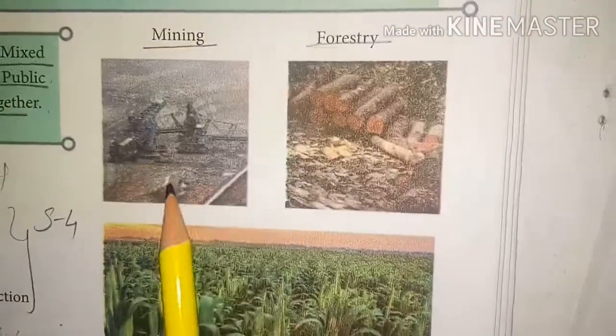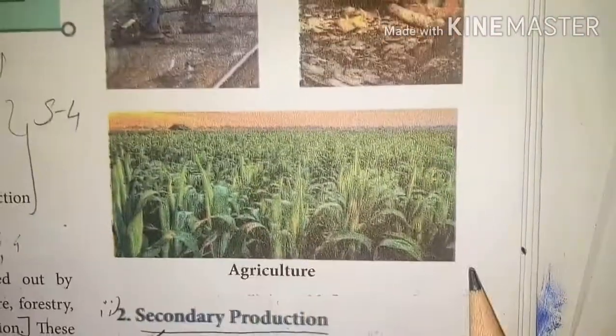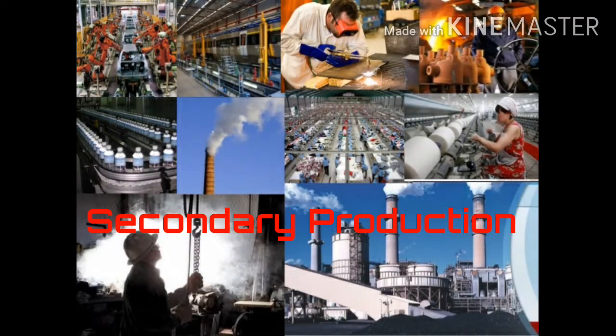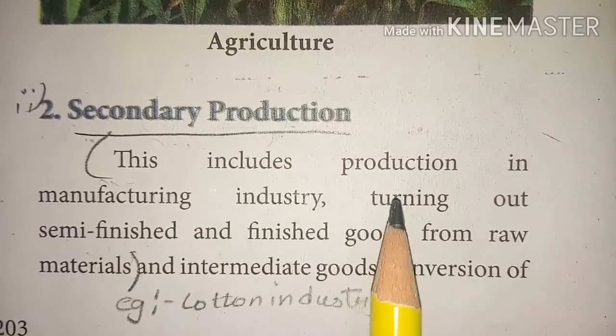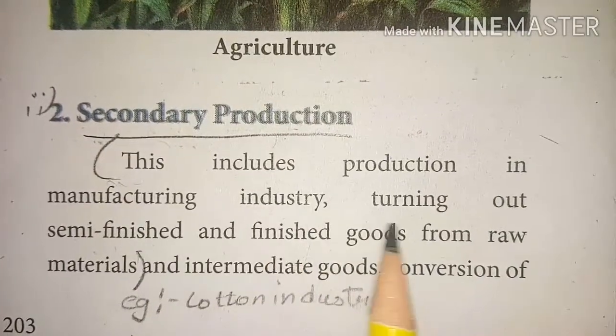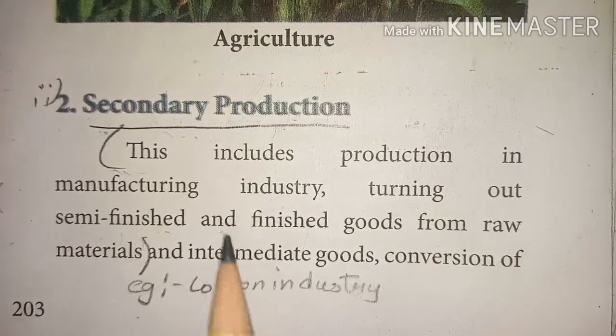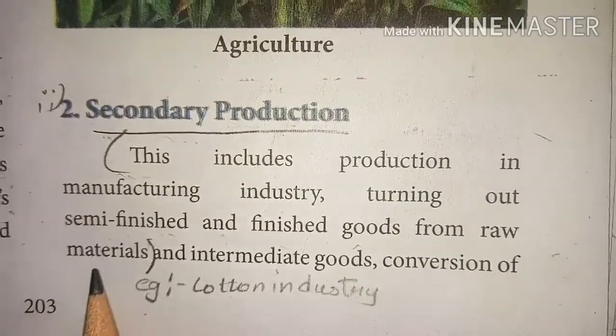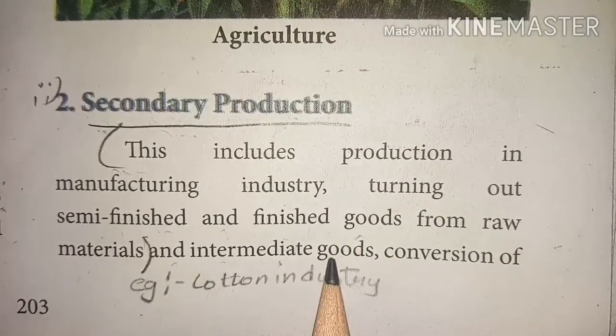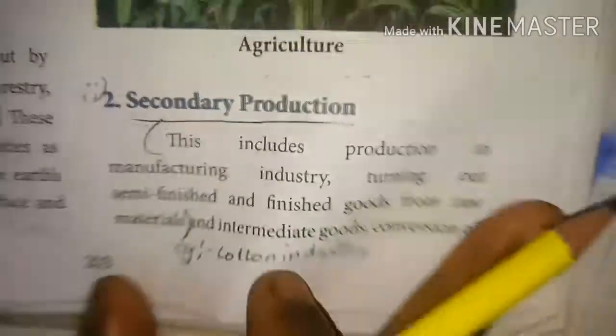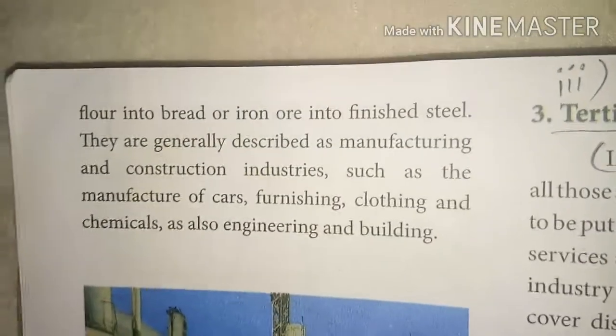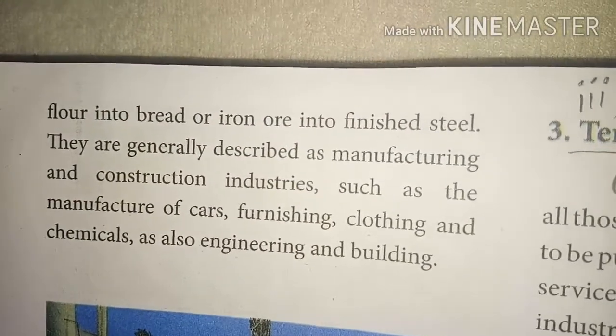These are the mining industry, forestry, and agriculture. This is secondary production. This includes production in manufacturing industry, turning out semi-finished and finished goods from raw materials and intermediate goods, such as conversion of flour into bread or iron ore into finished steel.